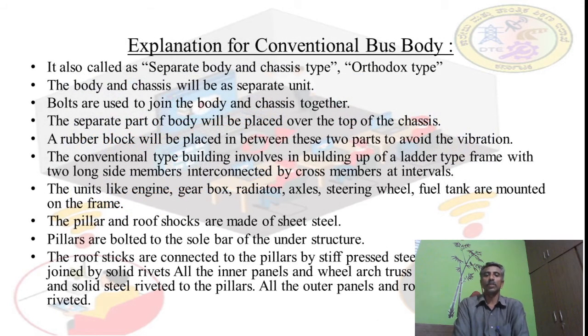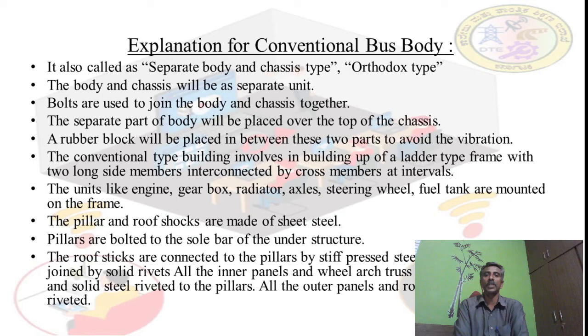The conventional bus body is also called the separate body and chassis. The chassis will come from a motor vehicle manufacturer, such as Ashok Leyland, Tata, or Eicher. They supply the under chassis, and on it the separate body will be mounted, fastened by making use of different fastening devices: riveting, welding, nuts and bolts, and all those things. By making use of those, we connect them. This is the first step in the conventional bus body.